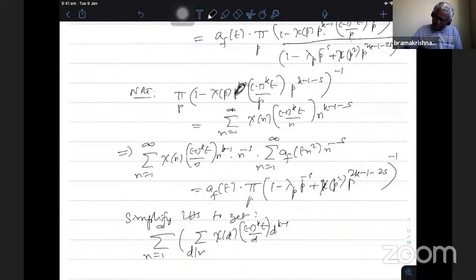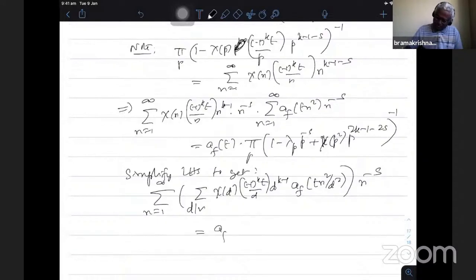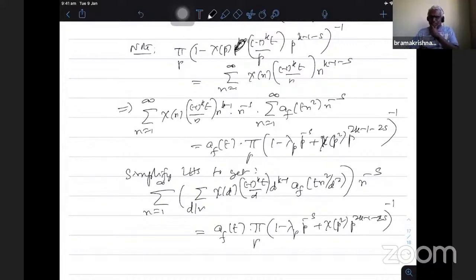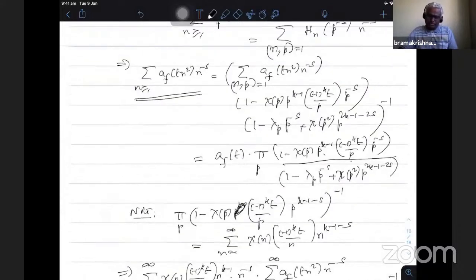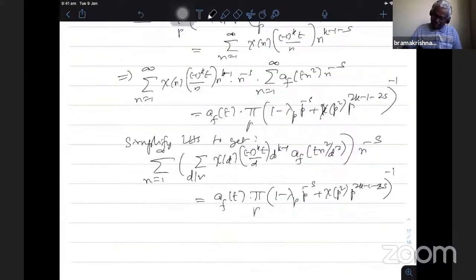Second one is af of t n square by d square, and then n power minus s, which is equal to af of t product p, 1 minus lambda p, p power minus s plus chi of t square, p power 2k minus 1 minus 2s, inverse. Okay, so this is the relation which we get by considering the Dirichlet series for a given square free t coming out of a Hecke eigenform, and these lambda p's are nothing but the eigenvalues of f for T p square, lambda p.